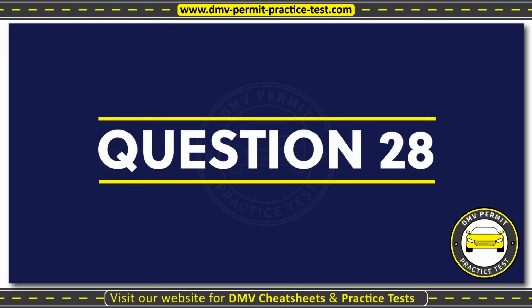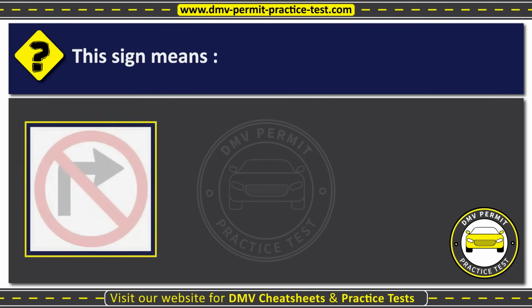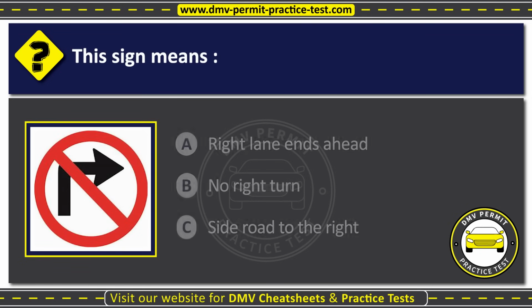Question 28. This sign means Option A, right lane ends ahead. Option B, no right turn. Option C, side road to the right. The correct answer is option B, no right turn.